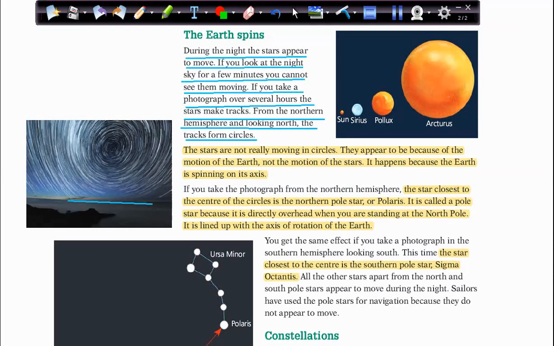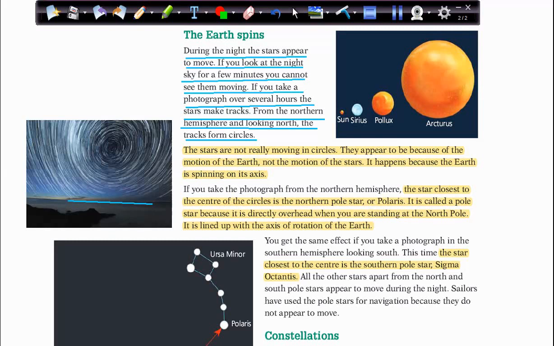Here, if we take a photograph, we can see them moving across the sky from the northern hemisphere, looking north. If we just stare at the sky, we cannot see them moving, but if we take a picture, we can see them changing their positions.